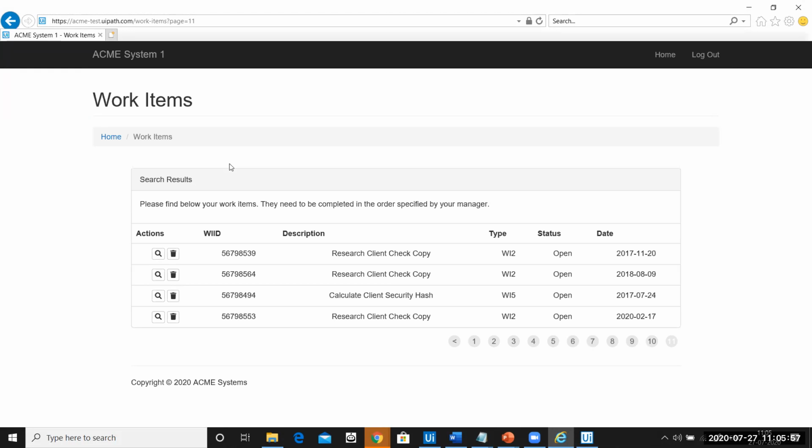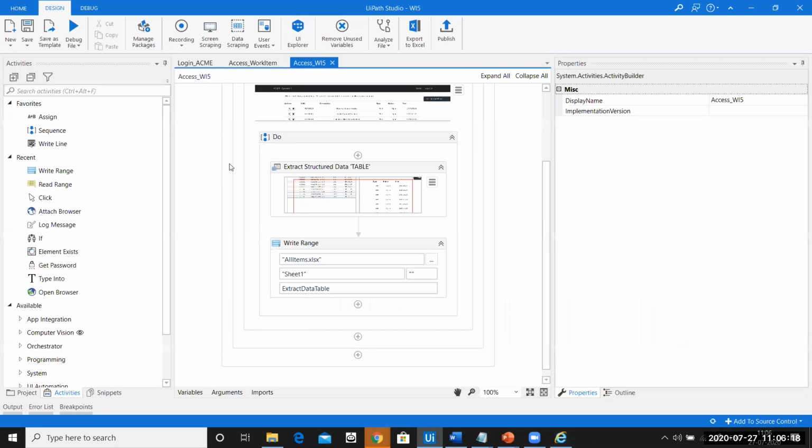After 30 seconds, if it figures out that there is nothing more to be scraped, the data scraping activity will stop and the rest of the activities will continue from there. The 30-second wait is very long here, right? Perfect. I think the write range activity would have completed.